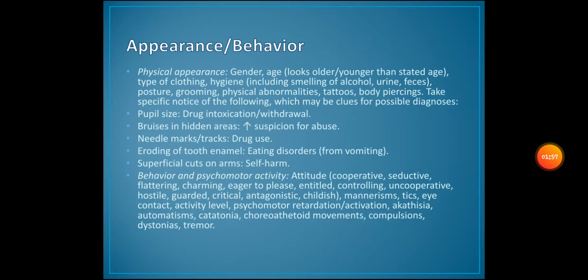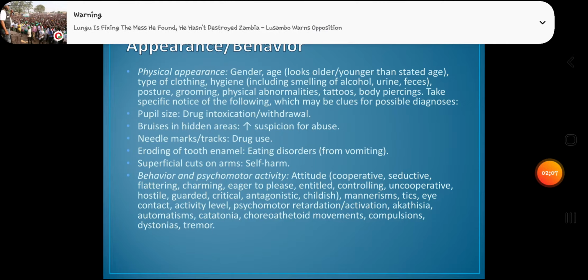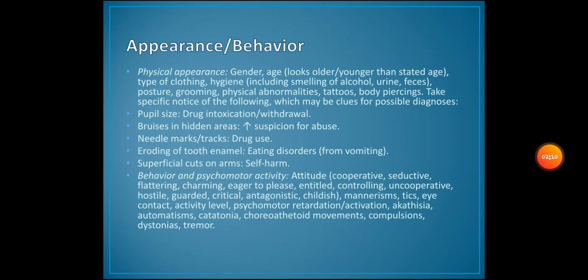Behavior and psychomotor activity: we talk about the attitude, such as cooperative, seductive, flattering, charming, eager to please, entitled, controlling, uncooperative, hostile, guarded, critical, antagonistic, childish, manneristic, eye contact, activity level, psychomotor retardation, activation, akathisia, automatisms, catatonia, choreoathetoid movements, compulsions, dystonias, tremors.